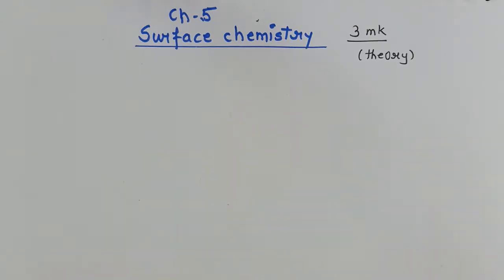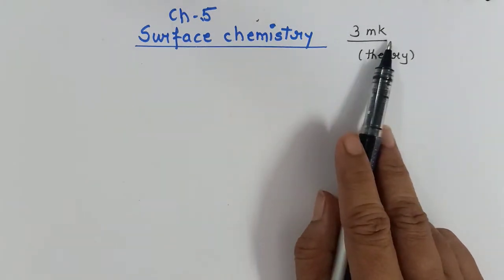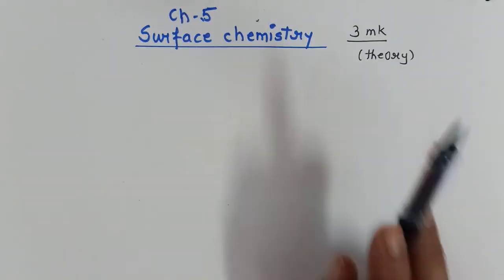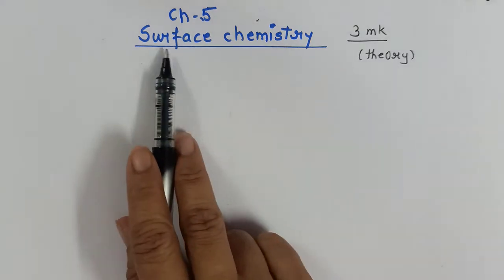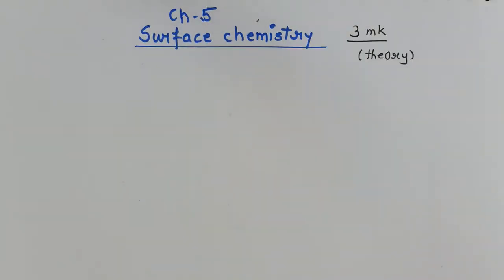Hello students, today we are going to begin with the next chapter of inorganic chemistry, surface chemistry. From this chapter generally 3 mark questions are asked, theory questions like give reason questions, explain the following type questions, etc. Now basically what do you mean by surface chemistry? Surface chemistry is that branch of chemistry which deals with phenomena occurring at the surface.